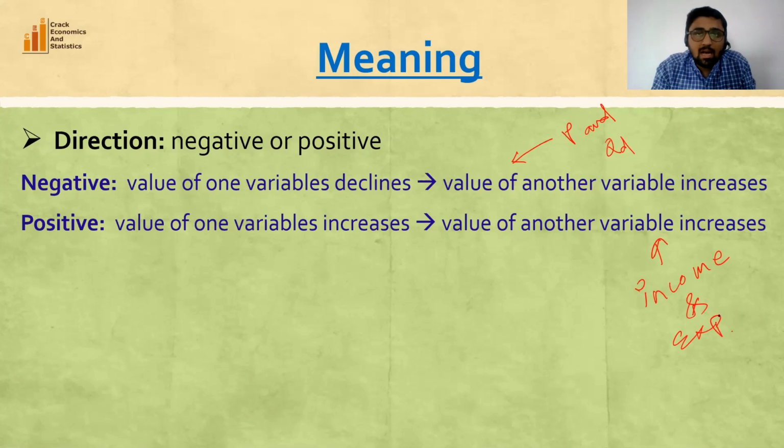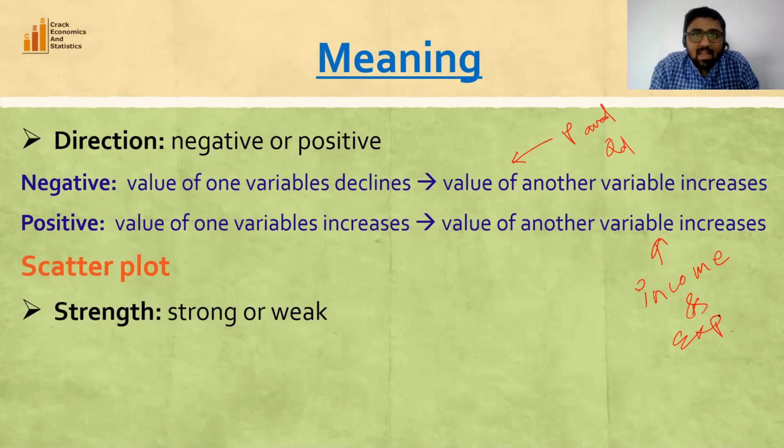So two variables are positively related with each other. We can visualize this direction of association between two variables with the help of a scatter plot. So the scatter plot helps us to identify the direction of the association between two variables that we have.